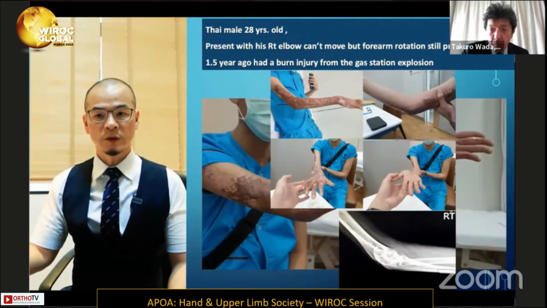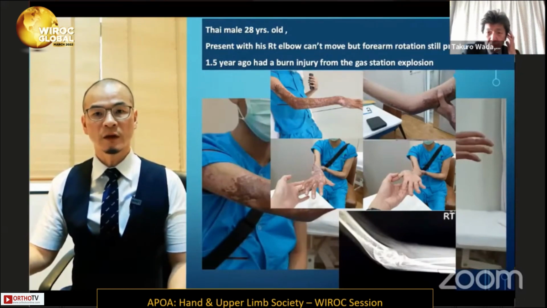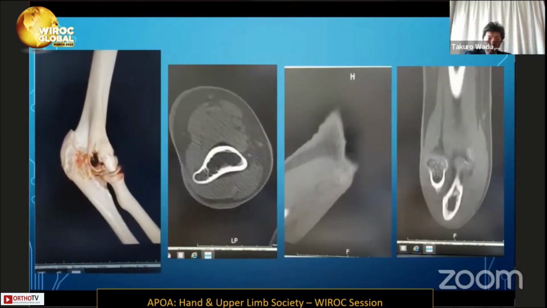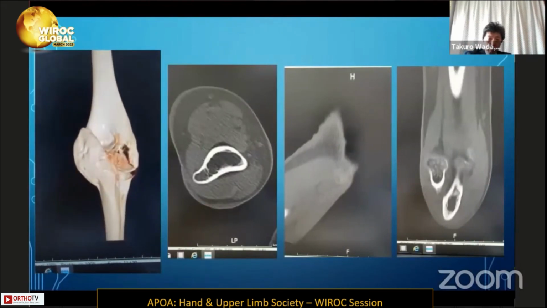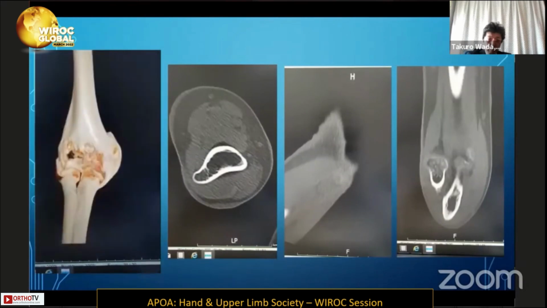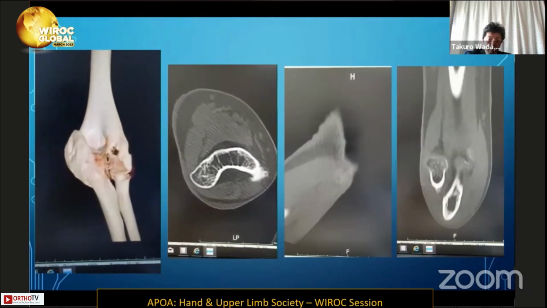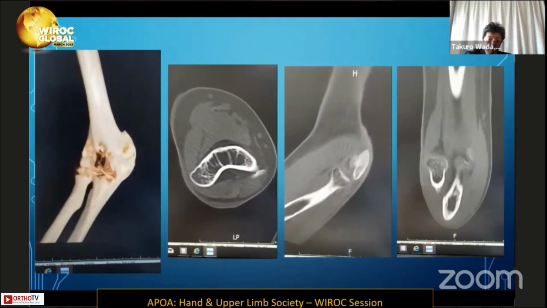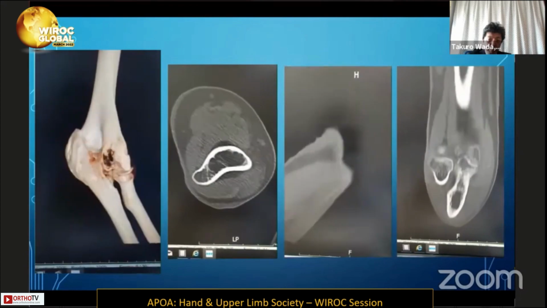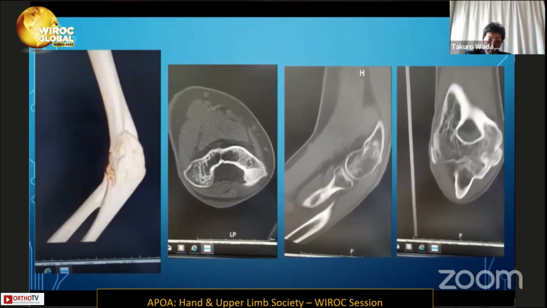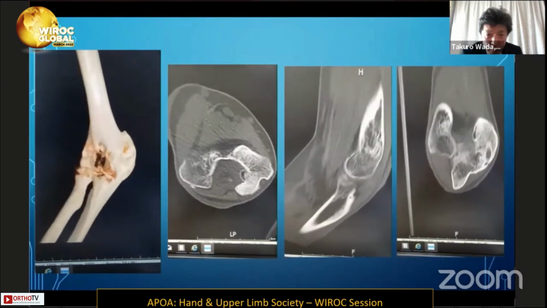In the investigation, you can see that he has a huge heterotopic ossification in the proximal medial part of the joint. This is a video of the 3-dimensional CT reconstruction of his elbow, and this is an axial cut. Here is a sagittal cut and also the coronal cut. You can see that the ulnar nerve stays within the heterotopic ossification.